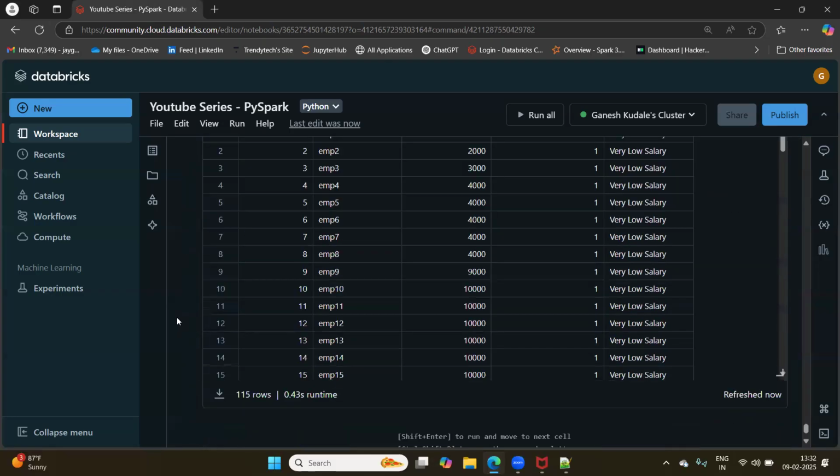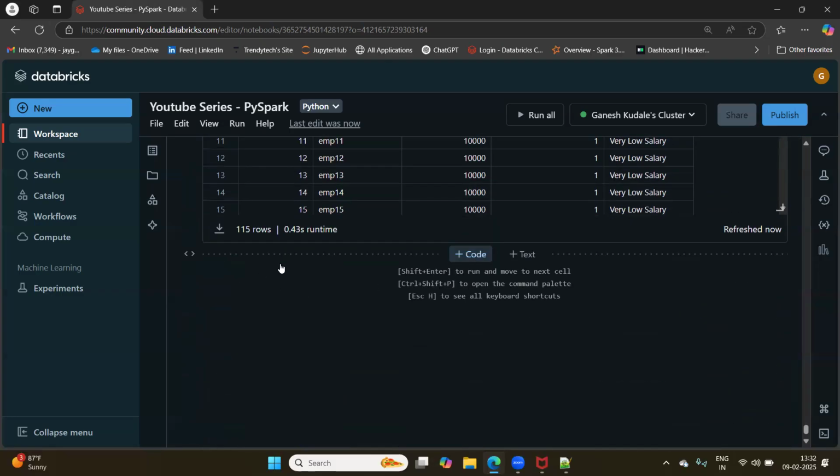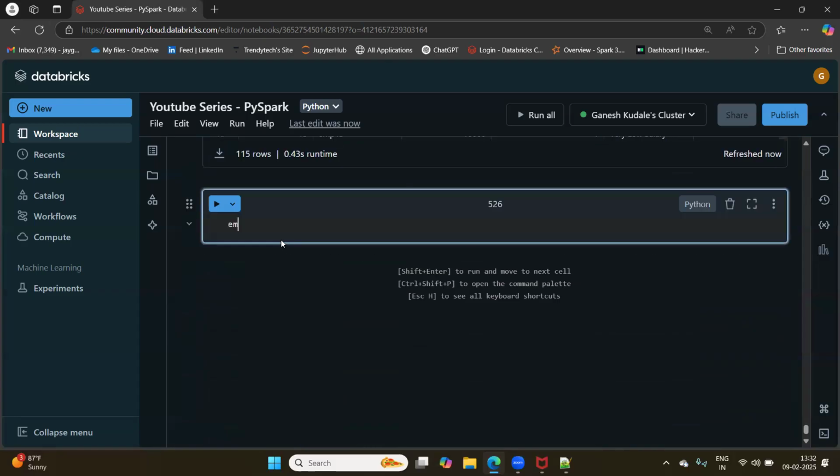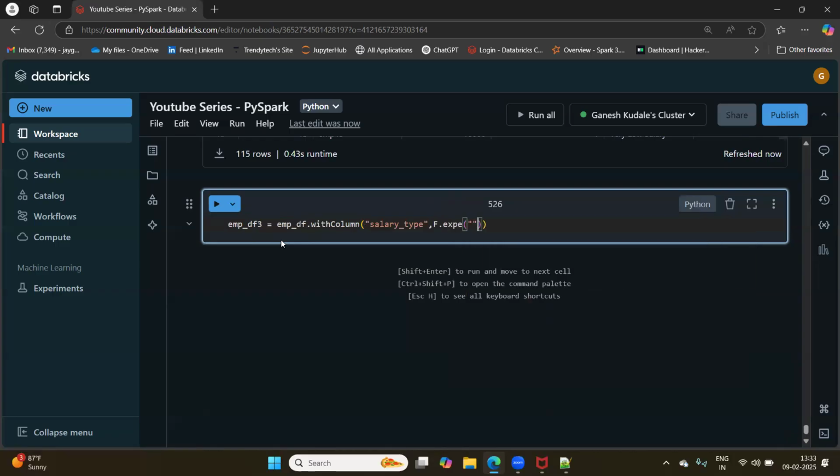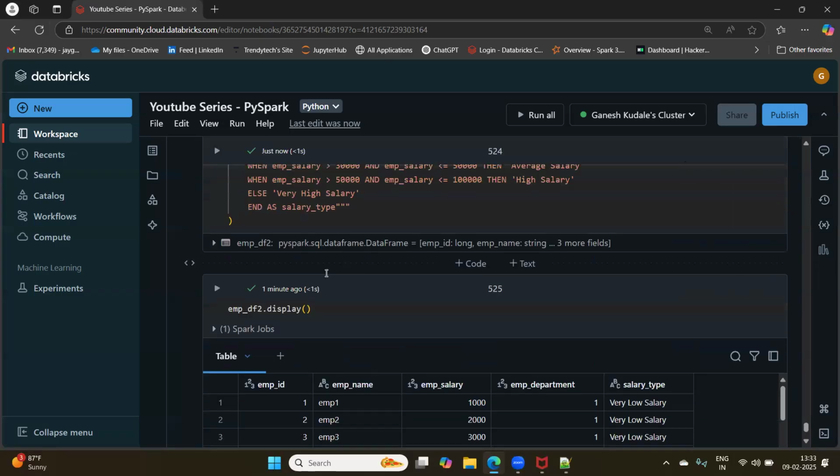Now, what is the next? Next option we have seen is empdf3 equals empdf. I have to achieve that using withColumn, right? So with column, what we do? I have to create a new column. So I have specified that column here. Again, I have to use F dot expr. Let me use three double quotes here, and I'll directly copy this.